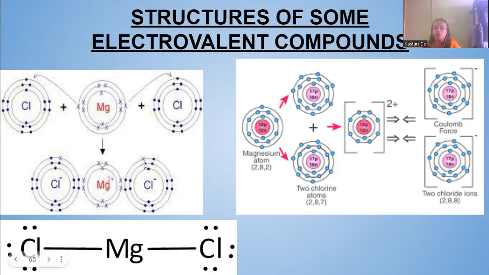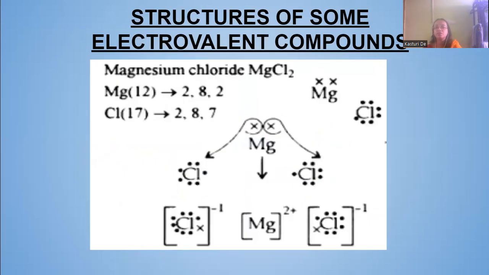See, magnesium has given 1 electron here and 1 here. So this is the electron dot diagram, the Lewis structure. You can say that magnesium has lost 2 electrons, from here to here and here to here. So there will be Coulomb force, and the 2 chloride ions will be formed. Magnesium chloride will be formed. Next, this is the structure you can see: Cl minus, magnesium 2 plus.